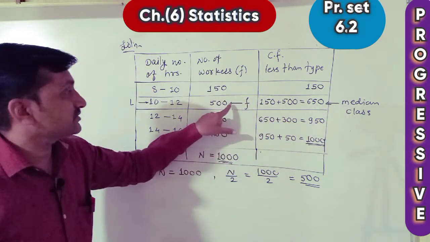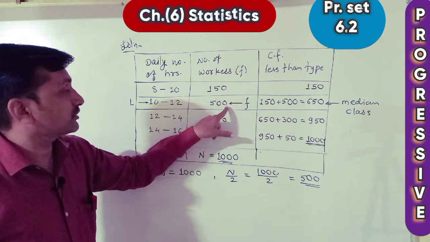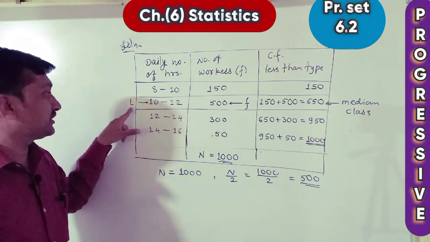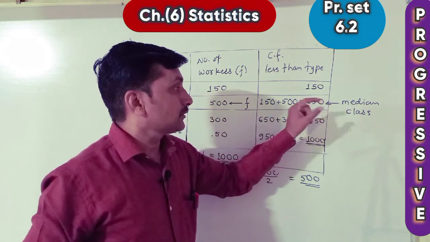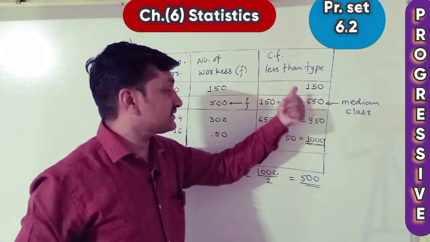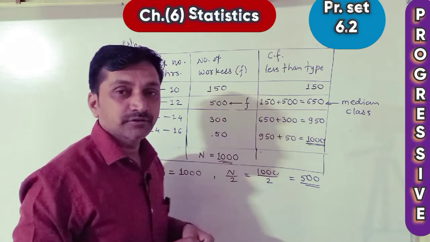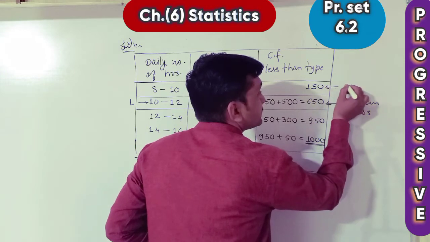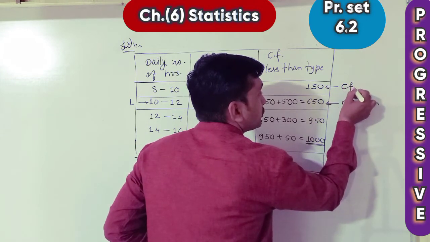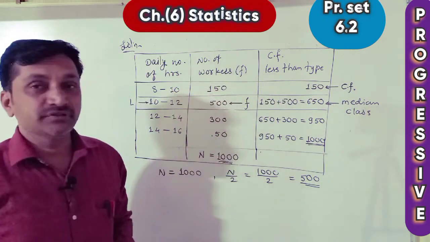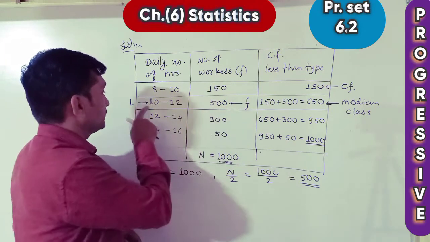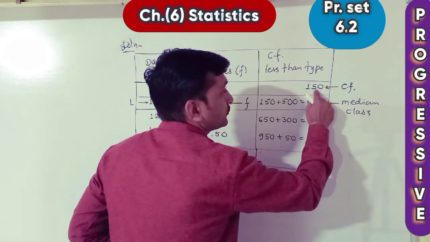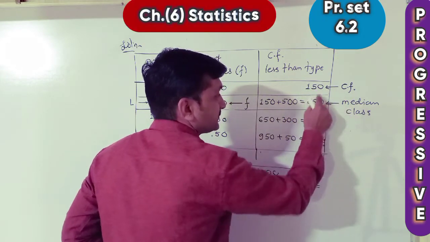From the median class we take the frequency f, the lower limit L, and CF, the cumulative frequency less than 650, that is, the previous value.